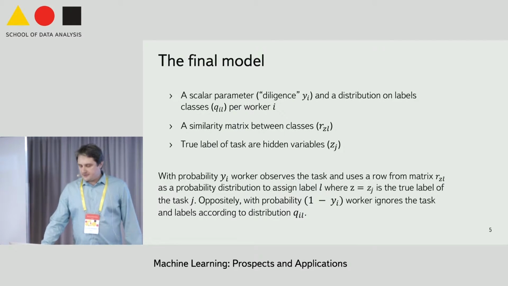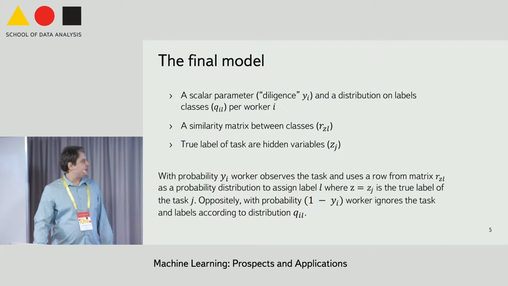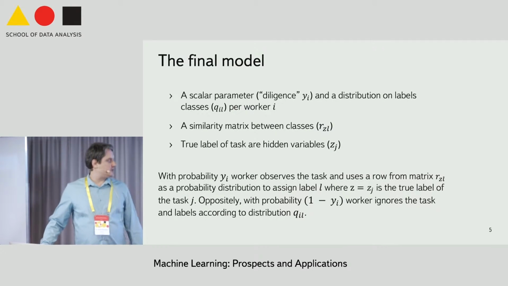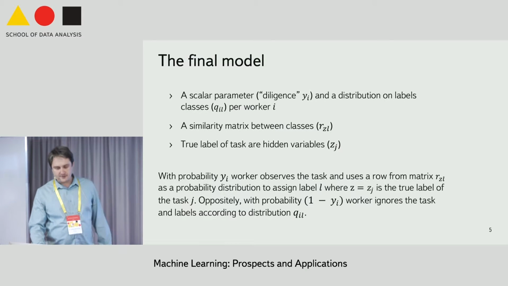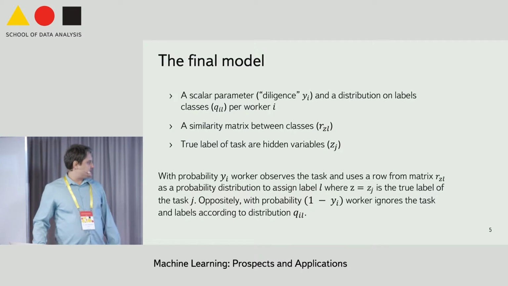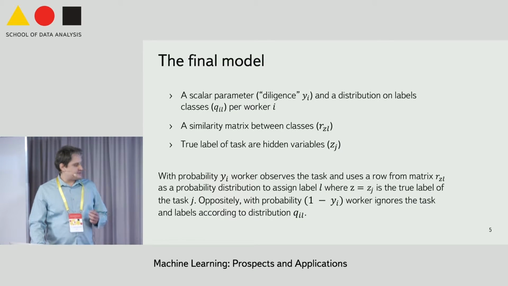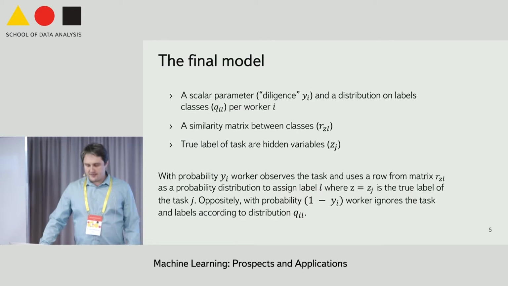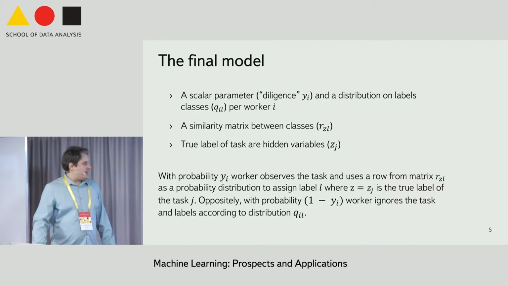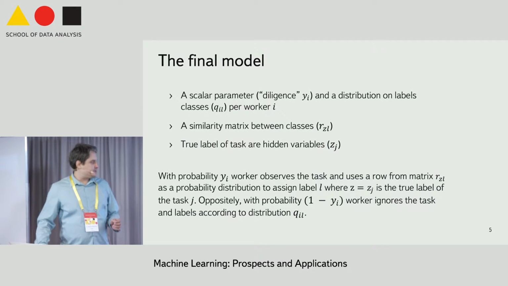Hereby, I present you the final model our research ended up with. We tried several models and their modifications, but this one appeared to work better than others. The model is surprisingly simple. It assumes that every worker has a probability gamma associated with her, and only with that probability does the worker actually observe the task.